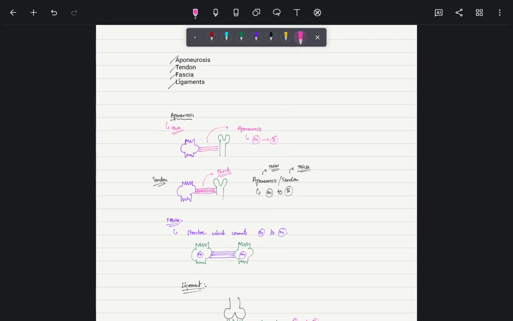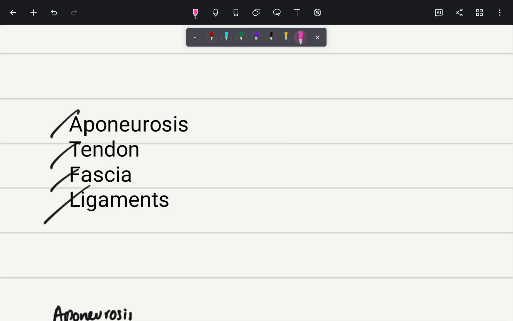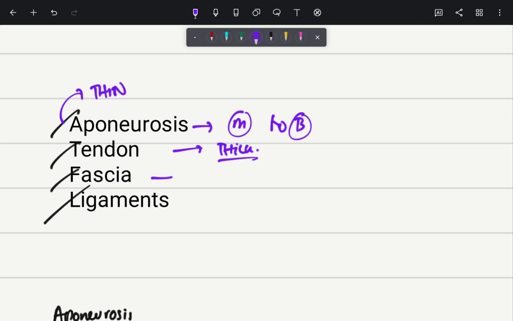Once again, we will revise a little bit and then we will move on. So aponeurosis or tendon are similar things. Aponeurosis or the tendon connects muscle to bone. The only thing is aponeurosis is thin whereas tendon is thick. Now what is meant by fascia? Fascia means it connects your muscle to muscle and ligaments connect bone to bone.